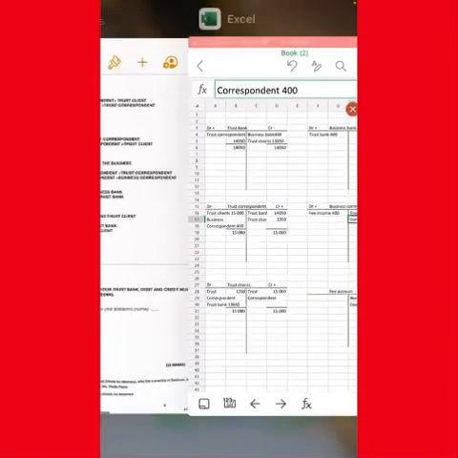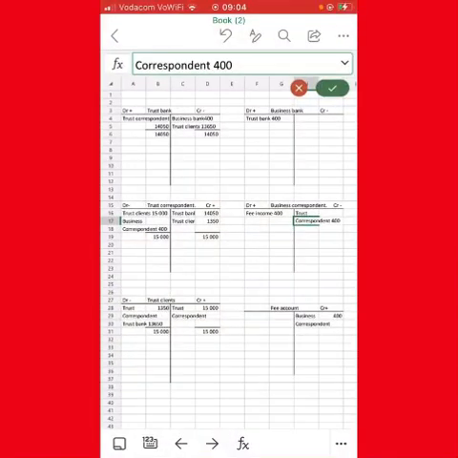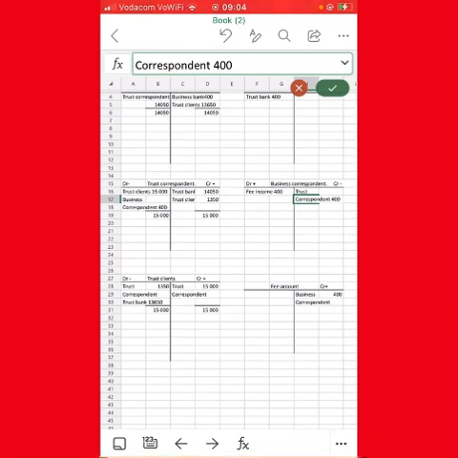Then we go to step number 6. Step number 6 states that we pay off the clients by closing trust clients. We need to pay off the clients by closing the account. So going to the trust clients, if you check, we close off. On the trust clients, we only have 15,000 at first and 1,000 on the debit, 350. So the debit is not equal to the credit. So we back up the debit. We take the bigger number and put it as a total. 15,000 of the credit becomes the total of the debit.